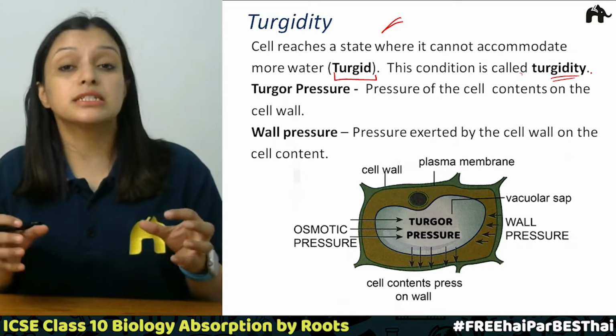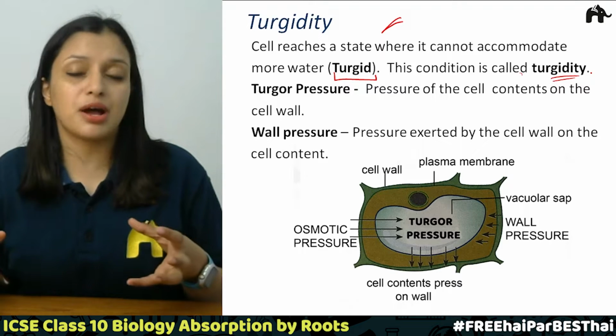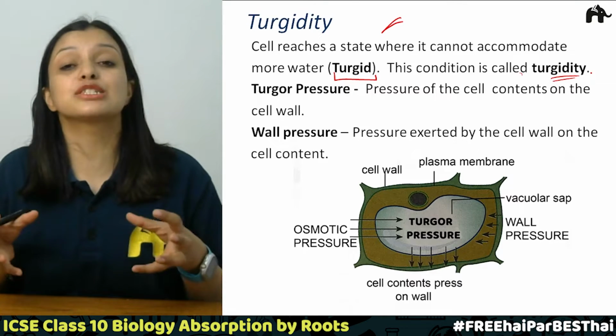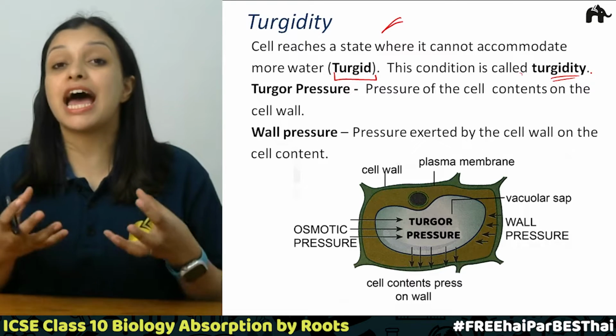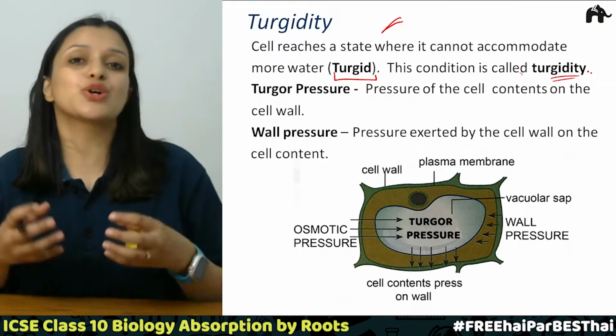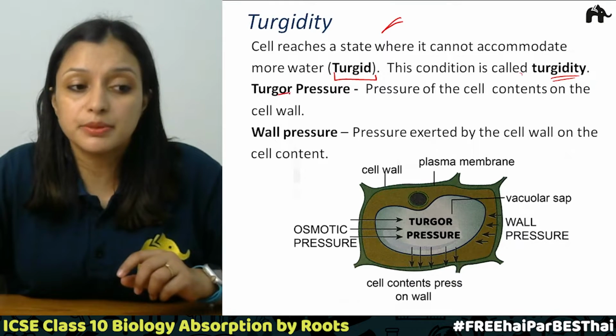So this is turgidity: when a cell has enough water and it cannot accommodate more water. Now comes the turgor pressure.